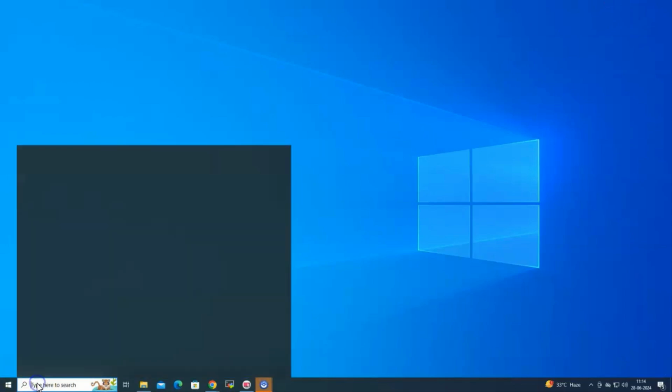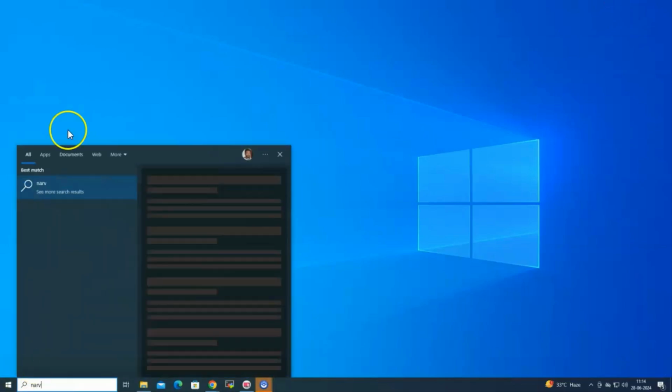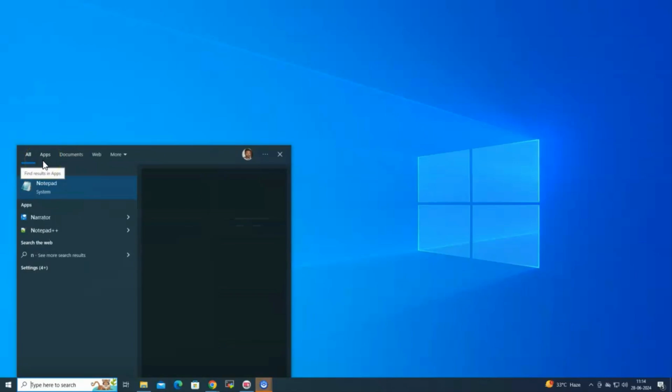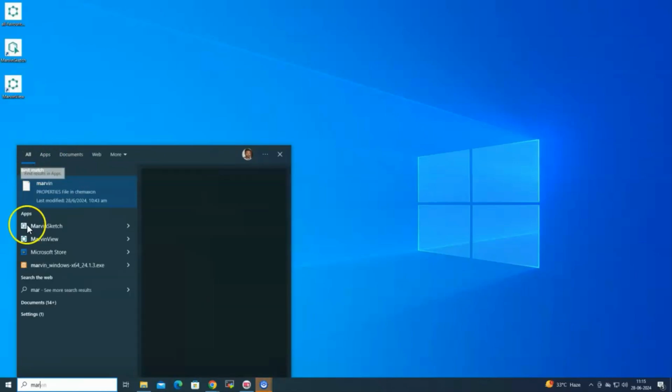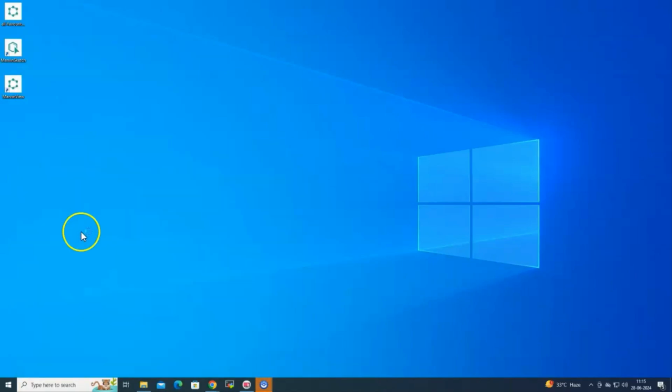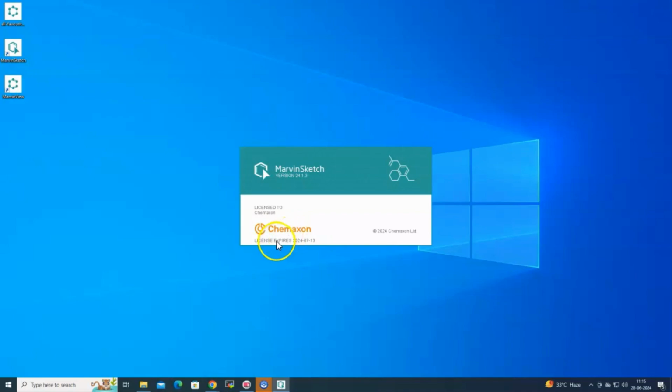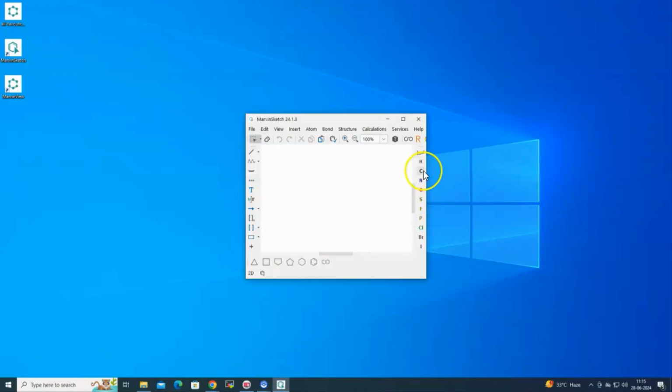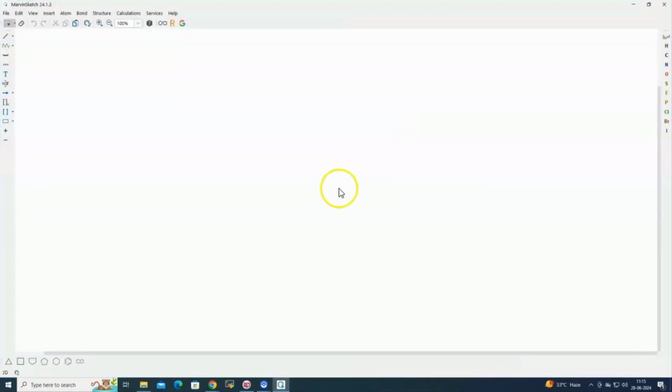Now open MarvinSketch to ensure it has been installed correctly.